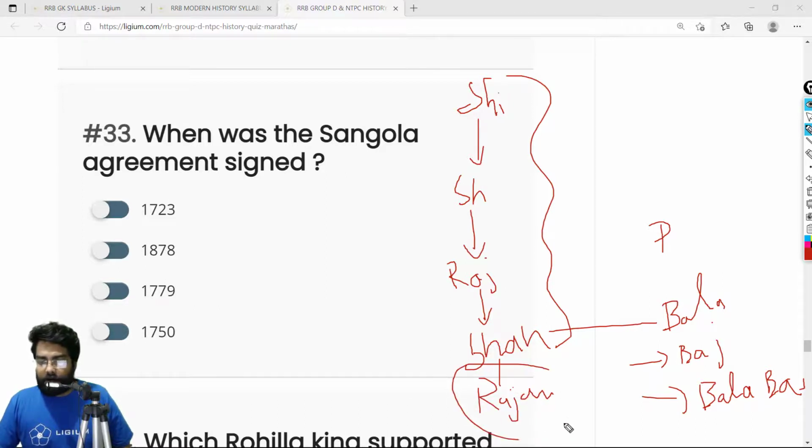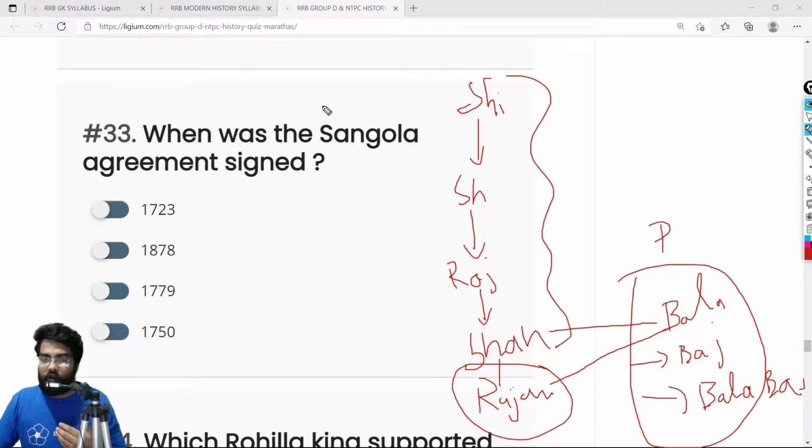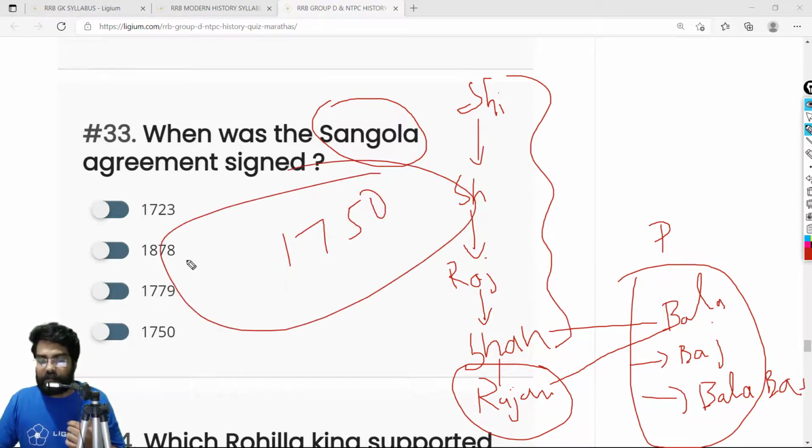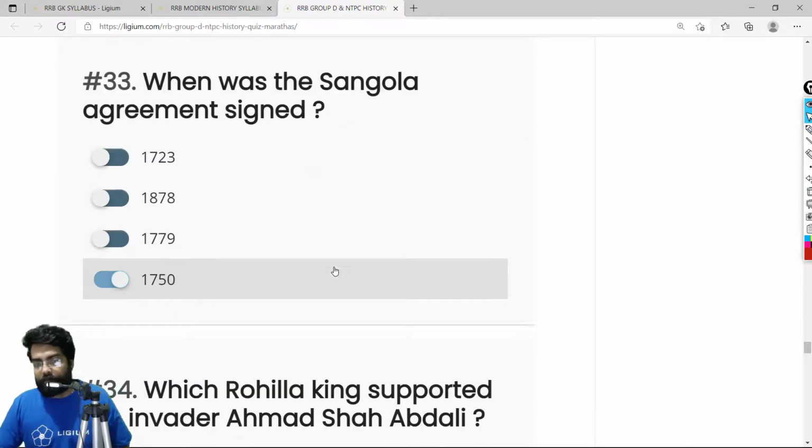He drafted an agreement that all the powers of the Maratha kingdom would be given to the Peshwas, and this treaty is called the Sangola Agreement. It was signed in 1750. So the correct answer is 1750. Let me mark this 1750.